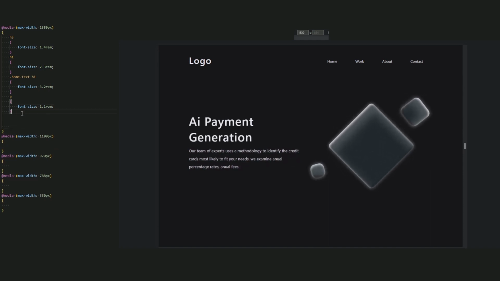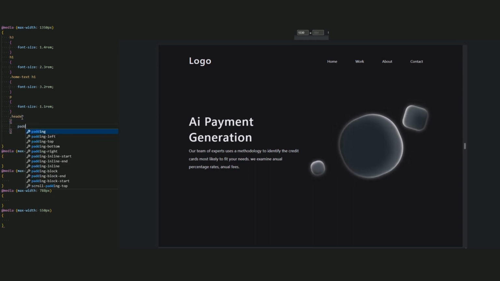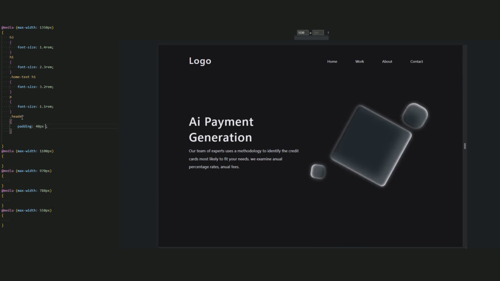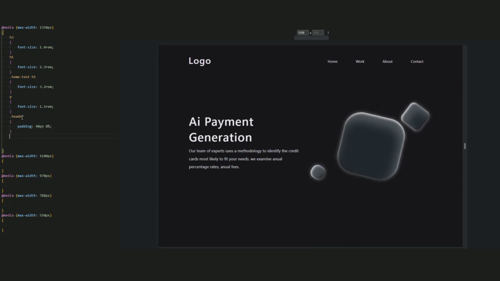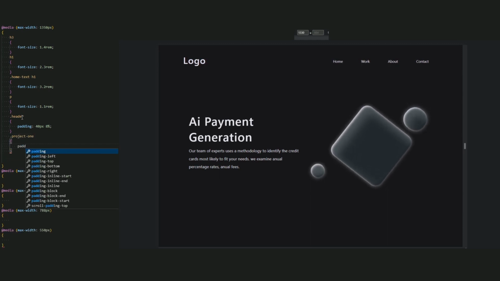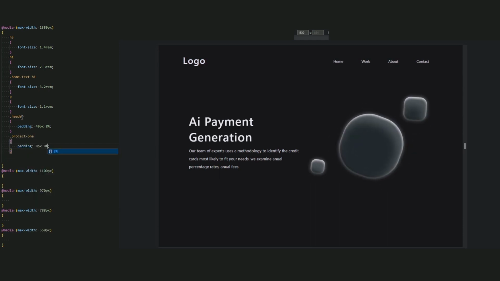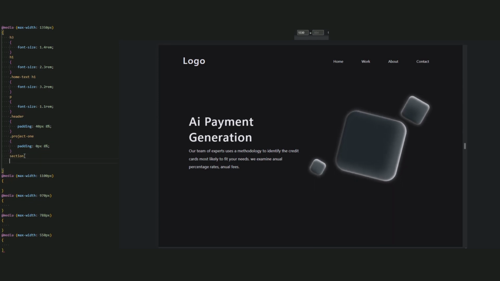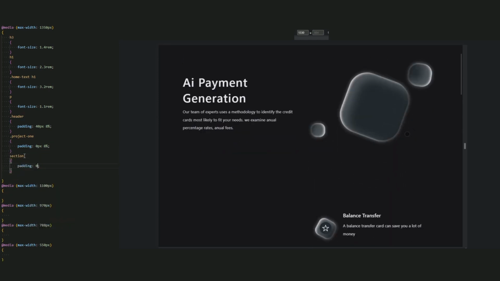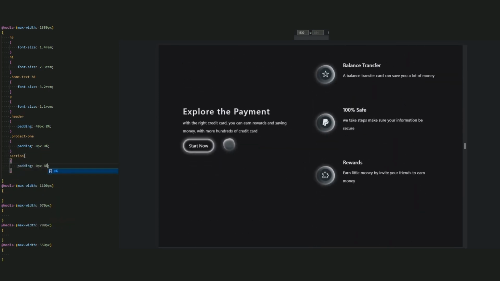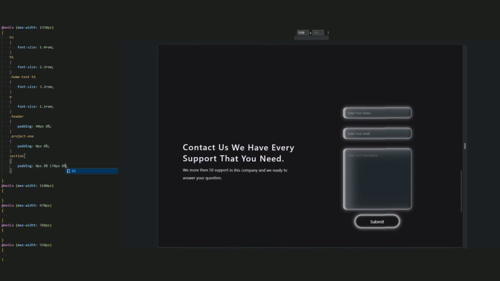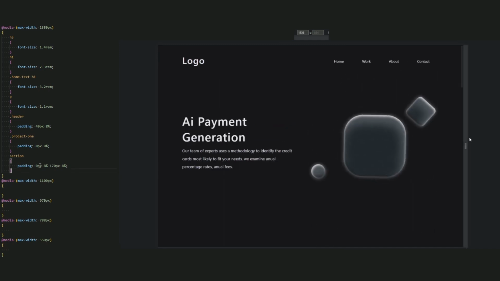Now let's add a header and reduce the padding of the left and right, as you can see in the website. So the padding will be 40 pixel, 8%. And for the project one, where we added the padding to the left and right, as you can see in inspect, the padding is 0 pixel and 8%. And now for section, padding 0 pixel, 8%, 170 pixel, 8%. This is the section padding.